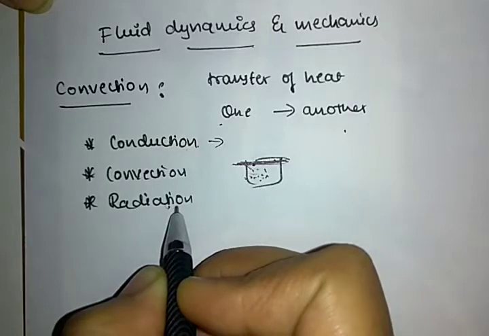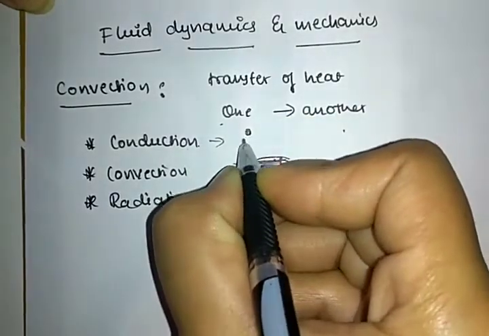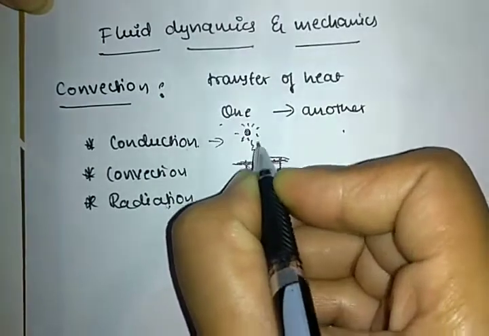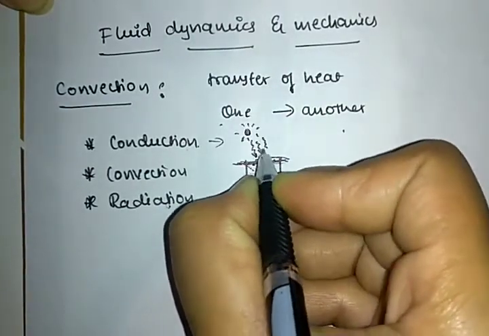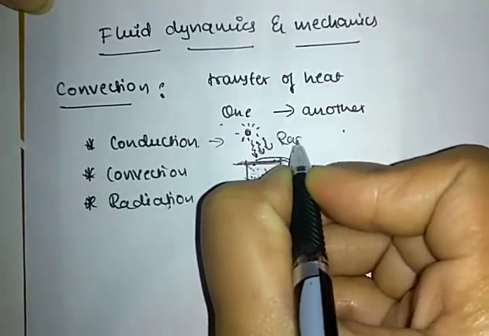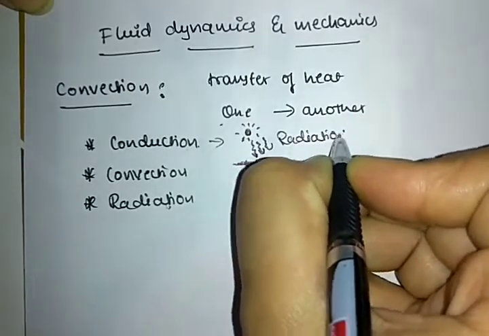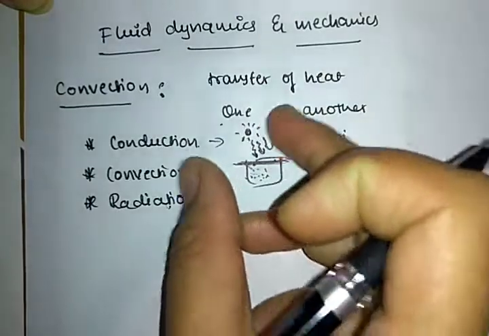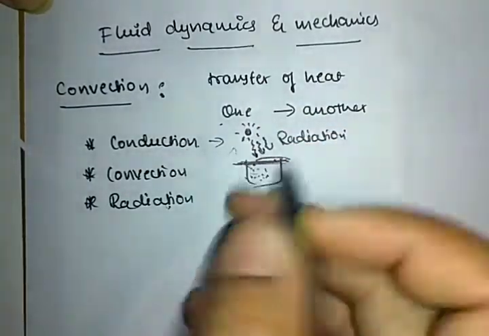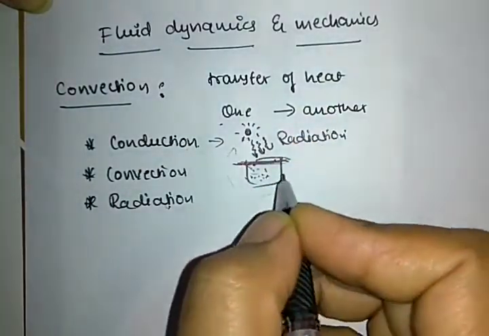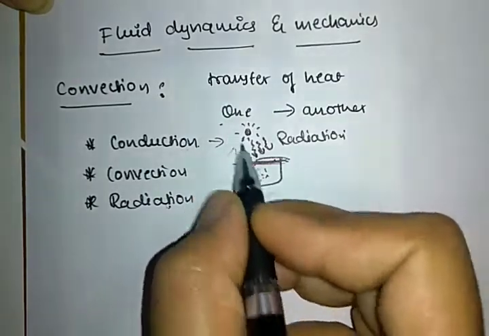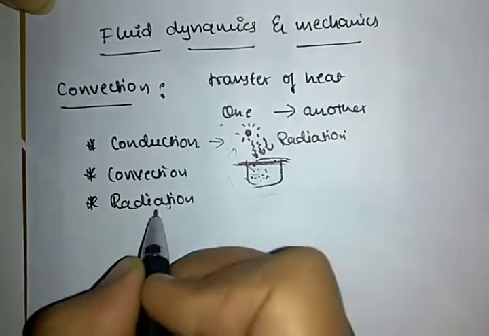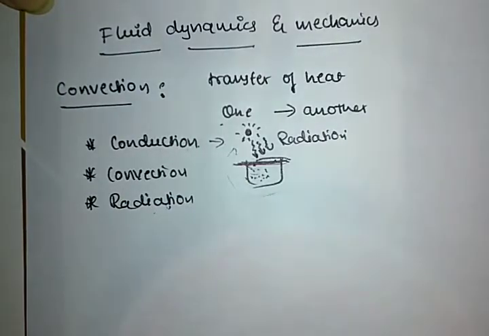Then what is meant by radiation? Without any contact. Example, here is the sun. The sun emits various different types of radiations. If the sun emits radiation so that an object gets warmed up, it is without any contact. Is there contact? No. With contact, that is conduction. Without contact, that is radiation.